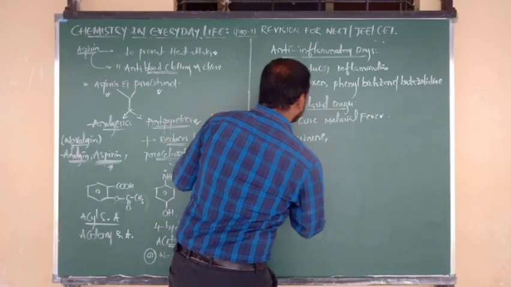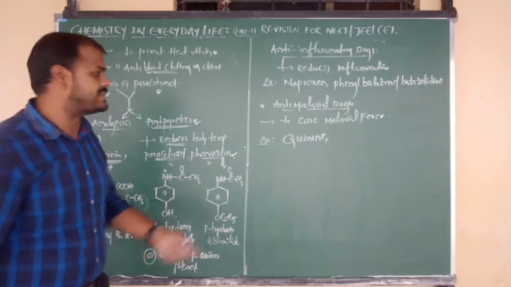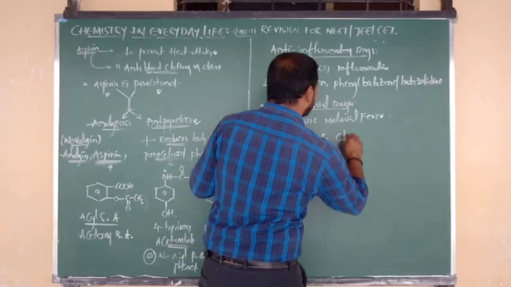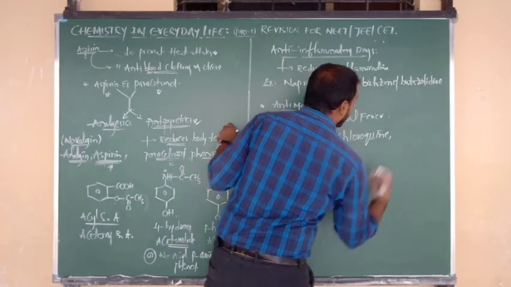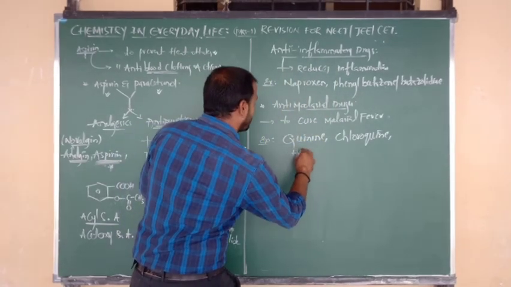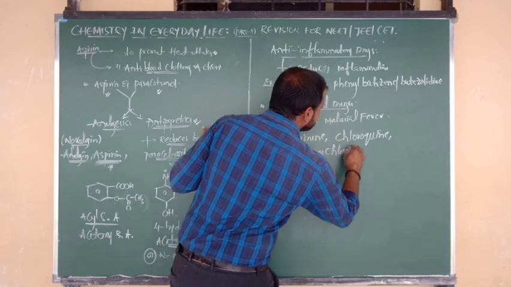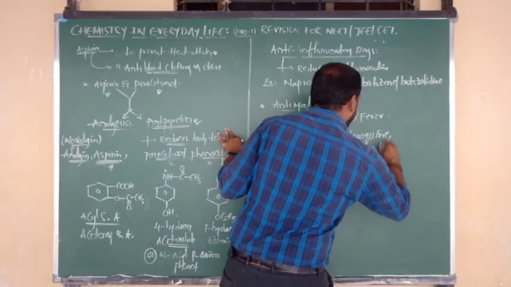This question has repeated a number of times. Among the following, the anti-malarial drug is quinine. And one more I am going to write here: chloroquine. And one more is hydroxychloroquine sulfate.